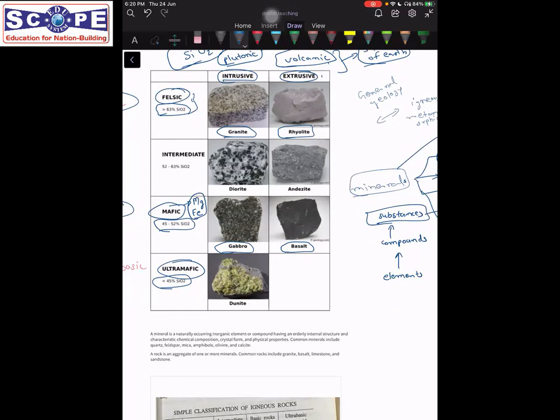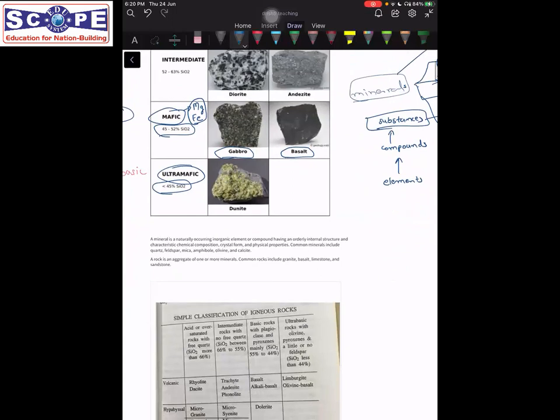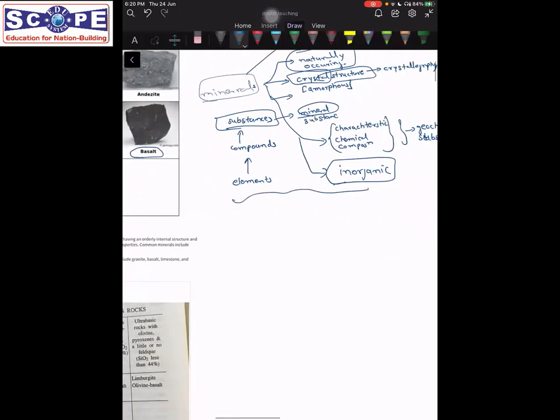Okay, don't worry if you're not able to grasp these terms right now. You just need to remember a little basics, and we will deal with details of each of these rock types because they are mentioned in our syllabus later on when we talk about igneous petrology. And while I talked about minerals, there are some minerals that we must know. Those minerals which are rich in SiO2, such as quartz and feldspar, usually occur in felsic rocks. And then some minerals that are rich in Mg, Fe, are what we call mafic minerals.